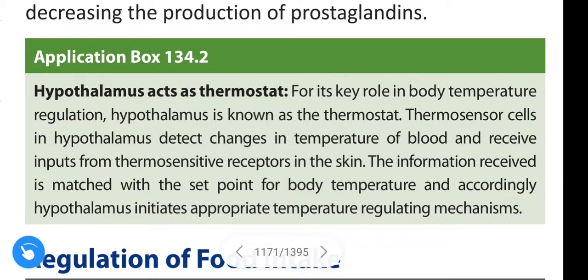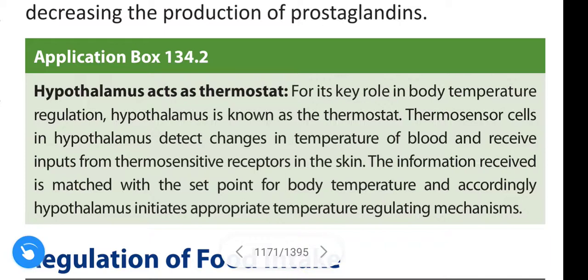When our body temperature comes below the set point, the posterior hypothalamus activates the mechanism that increases the body temperature. This is caused by vasoconstriction and by increasing the production of prostaglandins.